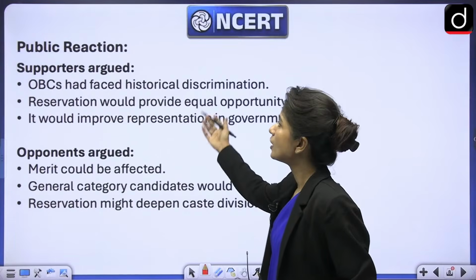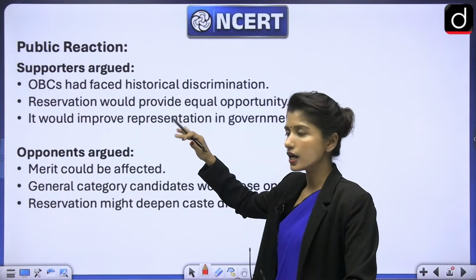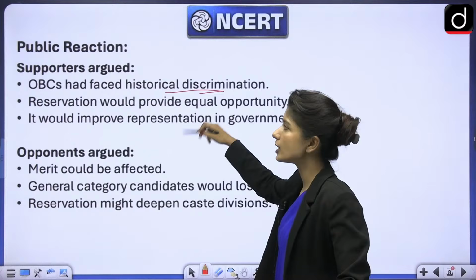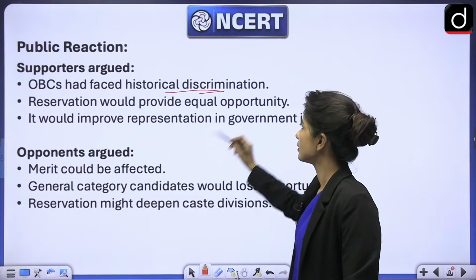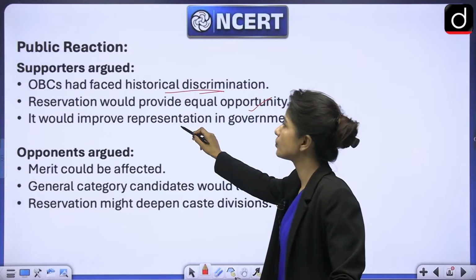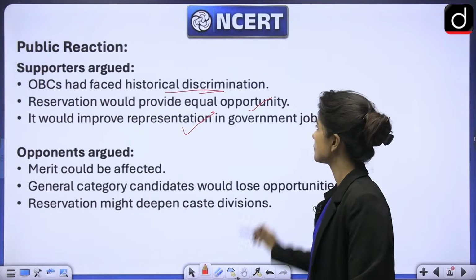Supporters said that OBCs, other backward castes, have faced historical discrimination. So reservation will give them opportunity to do better, right? Equal opportunity. It will improve their representation in government jobs.